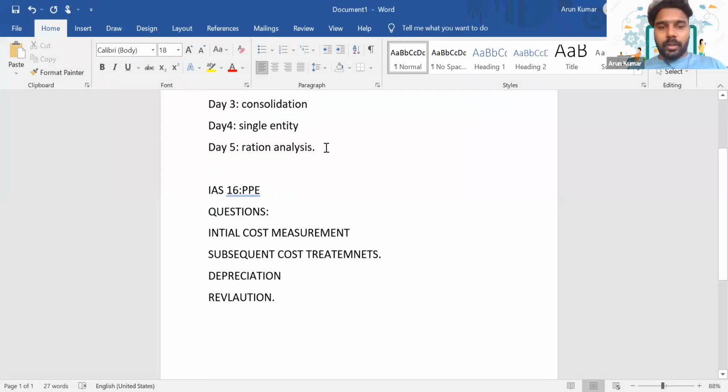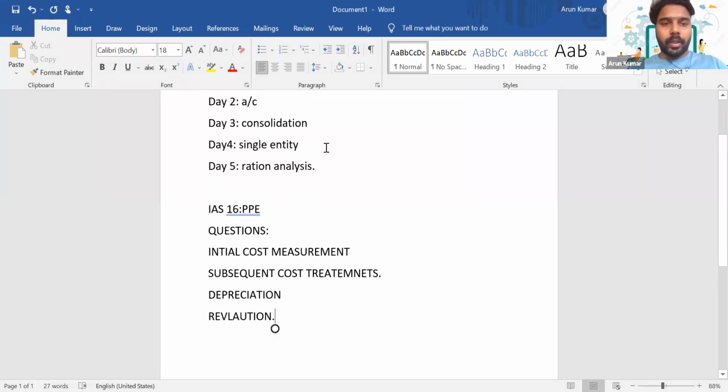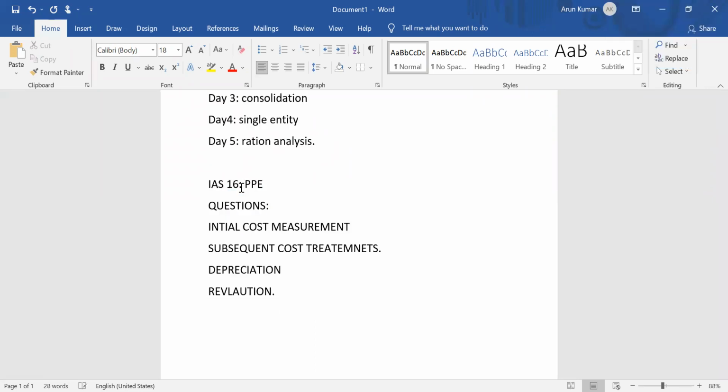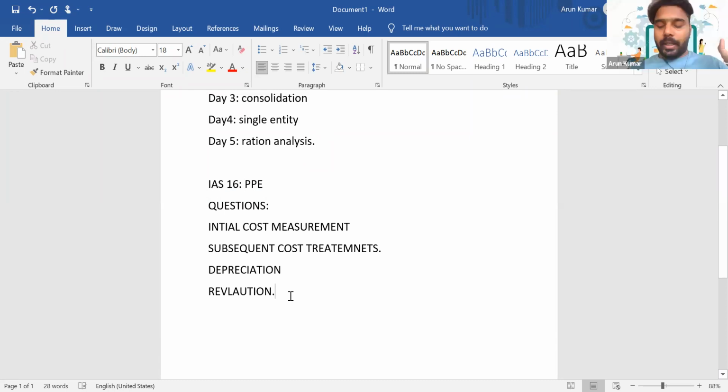Sorry, can you see the screen now? Yes, sir. Yeah, fine. So we'll discuss these main areas. I'm just focusing on these areas because this is what they have tested in the past.